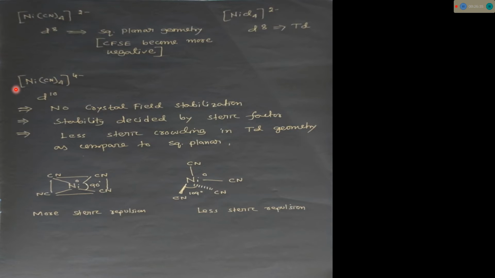They just think that yeah, CN ligand is there, means strong field ligand is there, and 4 ligands are there, so it will prefer square planar geometry rather than tetrahedral geometry. But that is not the case. So let's discuss the question in detail.